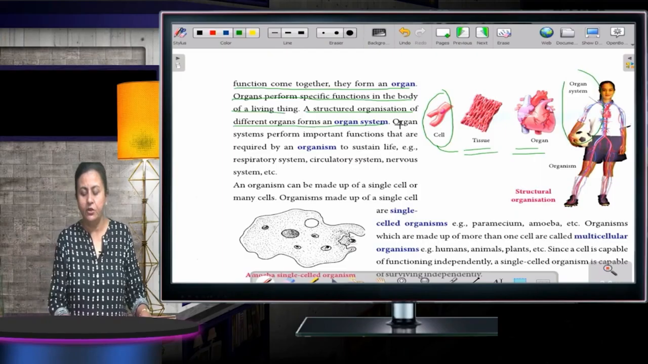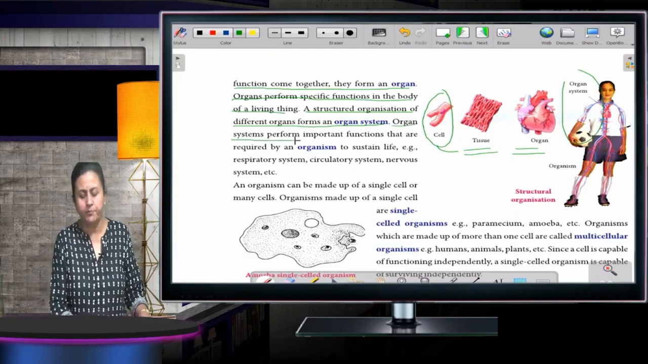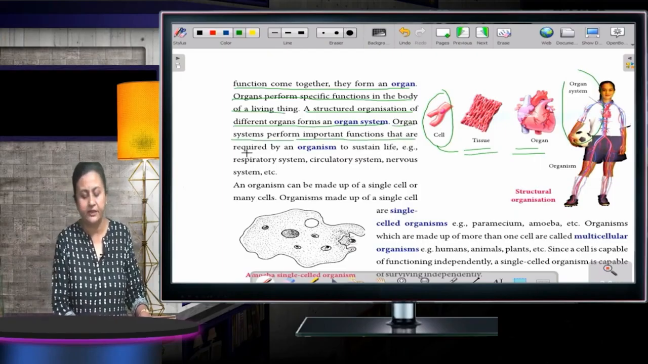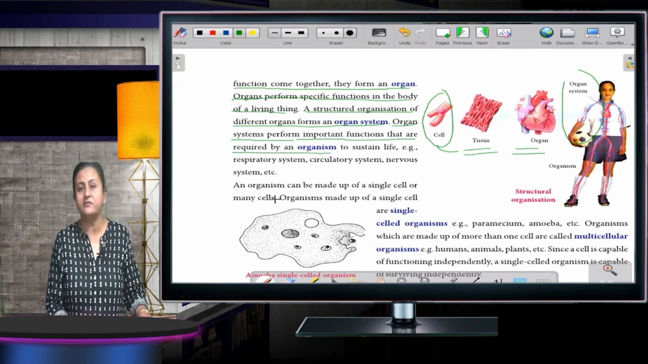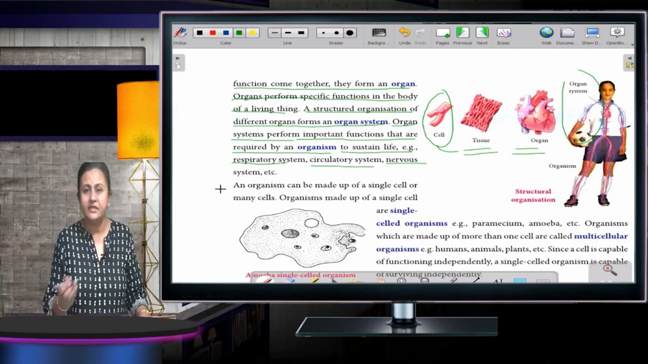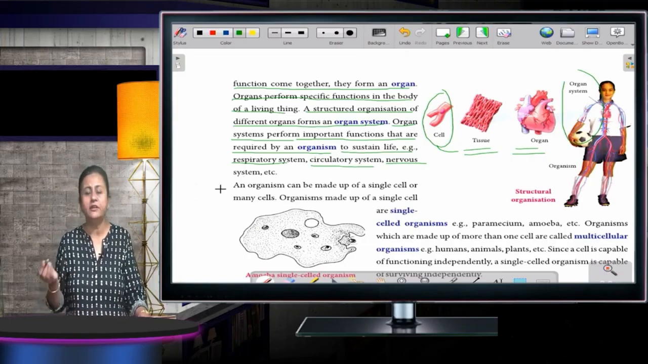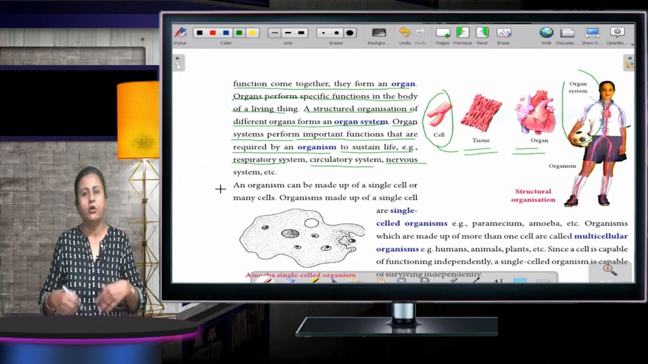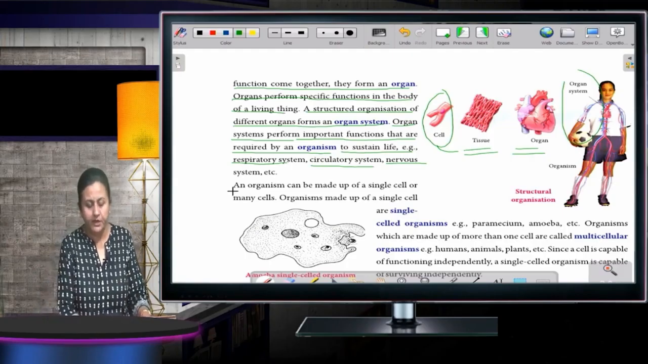Okay. Then organ systems perform important functions that are required by an organism. Organism means living organism, to sustain life. That is the respiratory system, circulatory system, nervous system, digestive system. So these are all the different systems that the organ systems are doing. Okay.